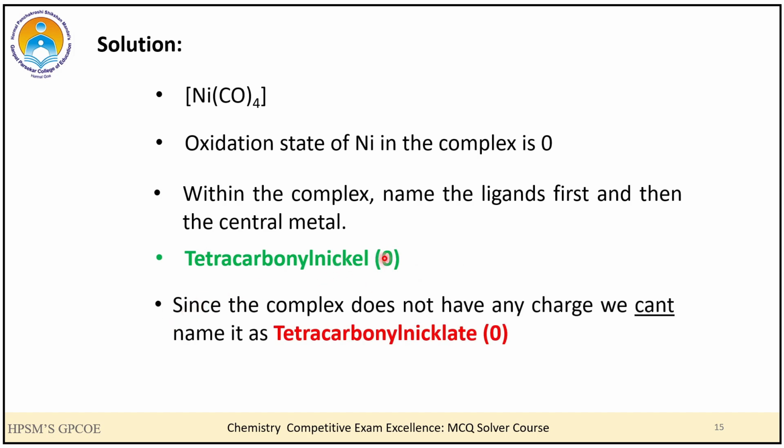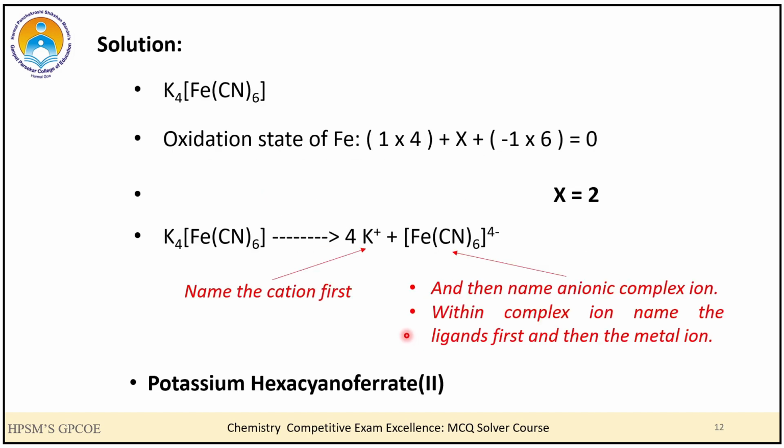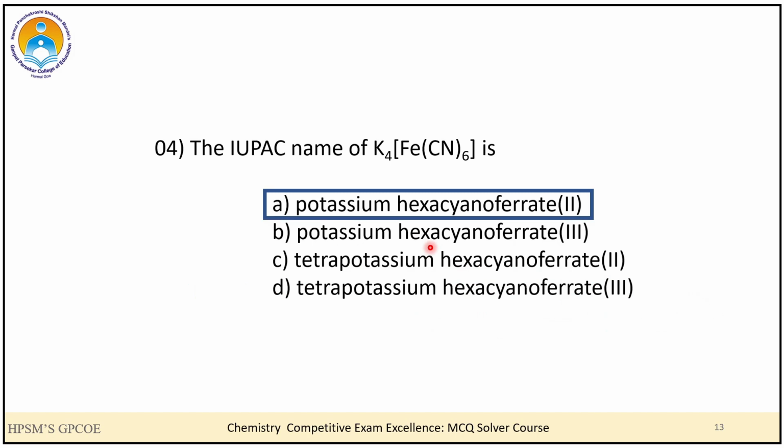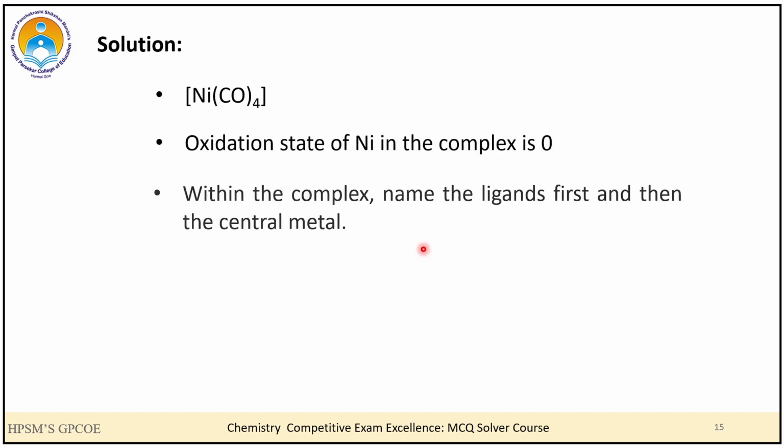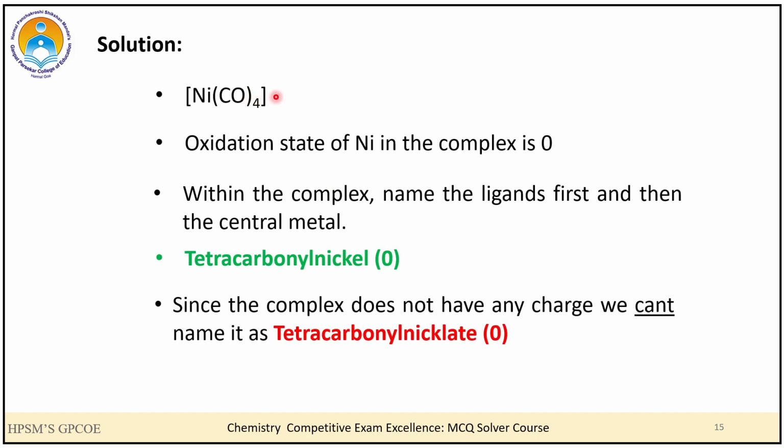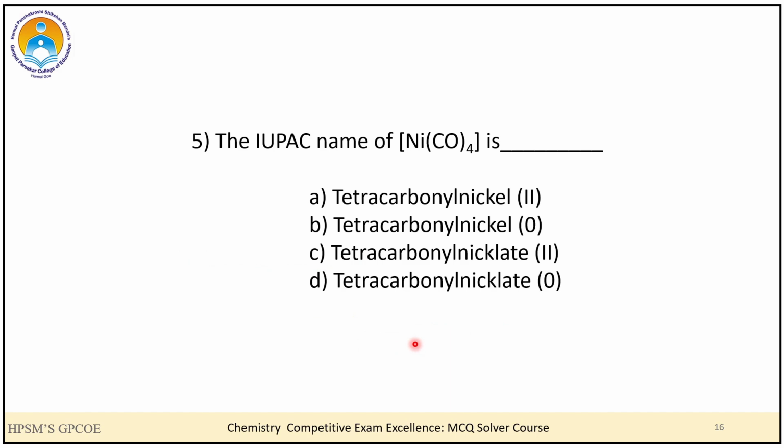Now one thing we should keep in mind is that here the complex is neutral. It does not have any charge, and that is the reason we cannot call it tetracarbonyl nickelate(0). Students, you see that in the previous example, my complex ion has a charge of -4, so it is an anionic complex, and that is the reason we call it ferrate and we don't call it ion. However, over here in this case, my complex does not have any charge, as a result of which I have to name it as tetracarbonyl nickel and not tetracarbonyl nickelate(0). So here the correct answer is tetracarbonyl nickel(0).